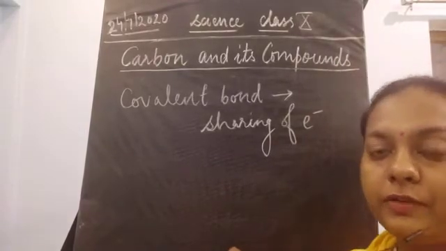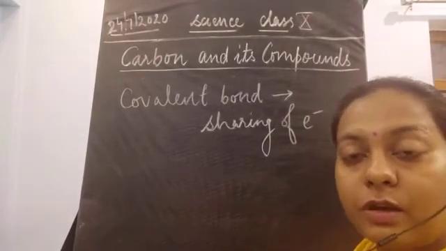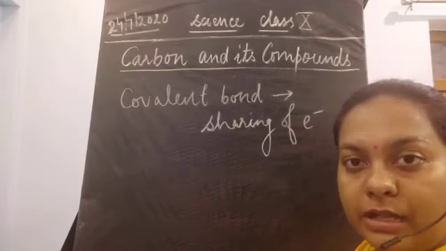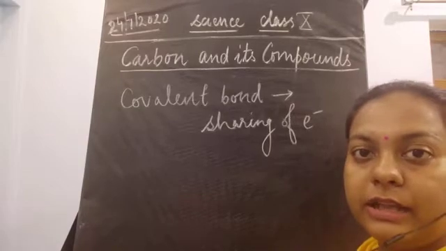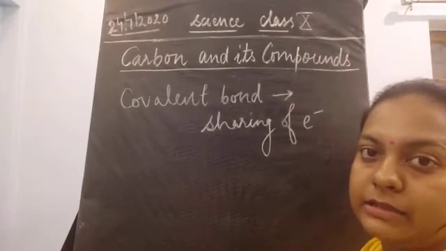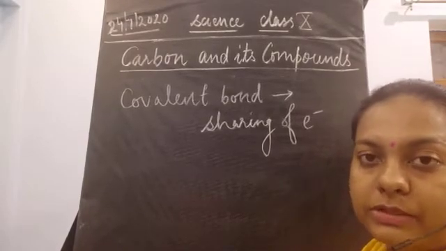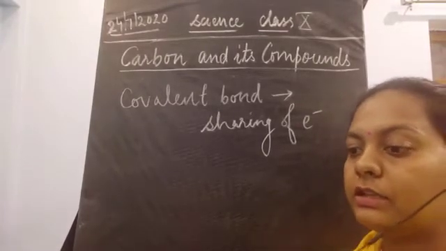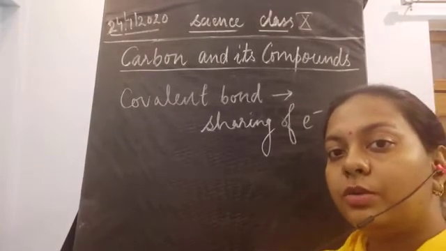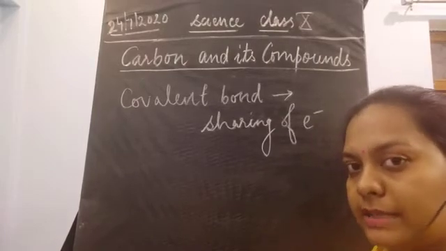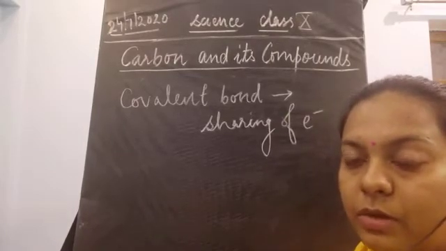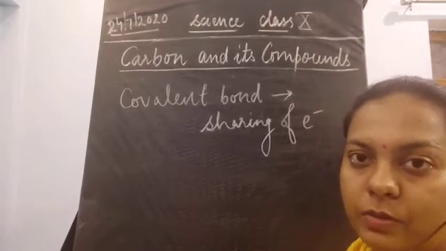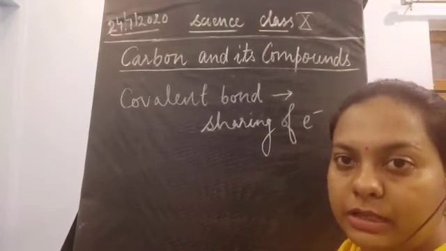This sharing of electrons takes place because one element is electron deficient and the other has electrons in excess. Because of the presence of extra electrons, the species wants to donate its electrons or accept electrons. How does this happen? This is what we are going to study today: how a covalent bond is formed in carbon.